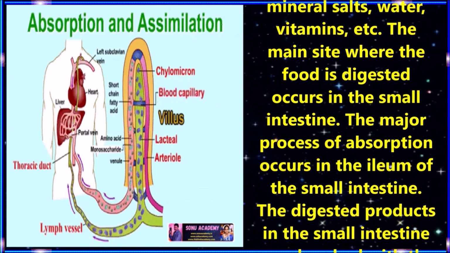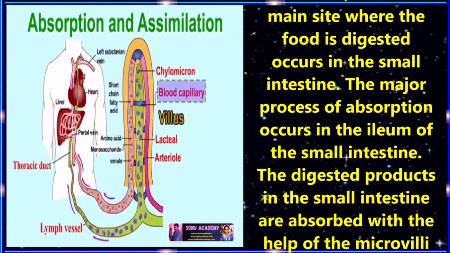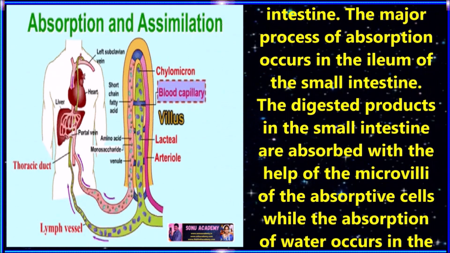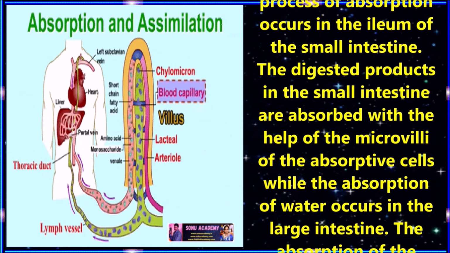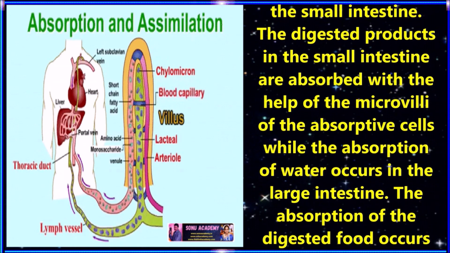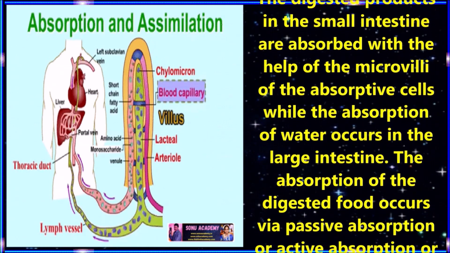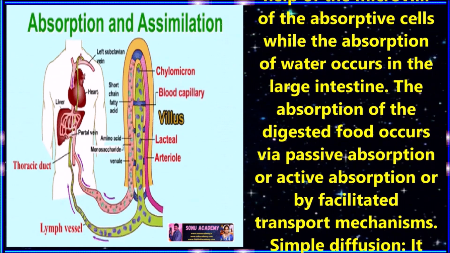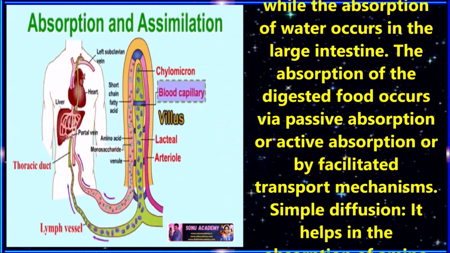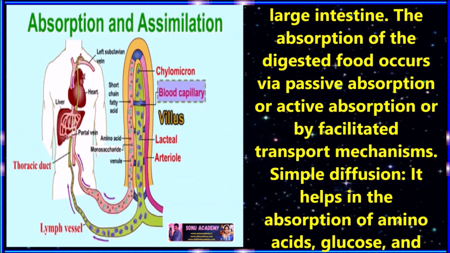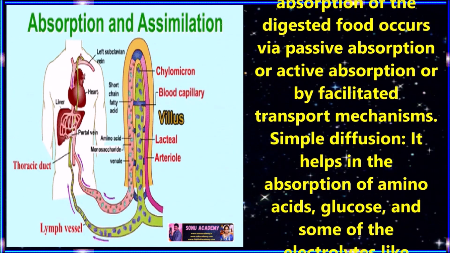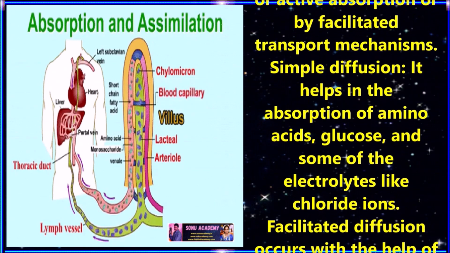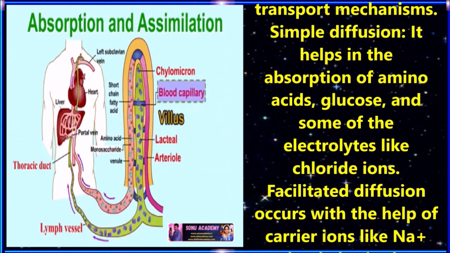The major process of absorption occurs in the ileum of the small intestine. The digested food products in the small intestine are absorbed with the help of the microvilli of the absorptive cells, while the absorption of water occurs in the large intestine. The absorption of digested food occurs via passive absorption, active absorption, or facilitated transport mechanisms. Let us see simple diffusion and facilitated diffusion.